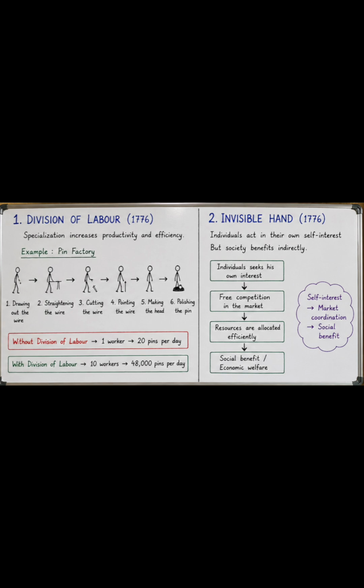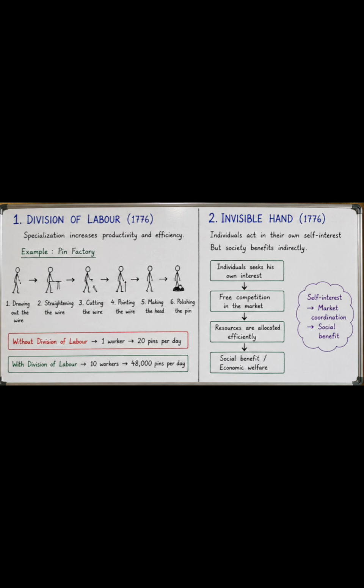So let's learn in detail the theory of division of labor. Specialization increases productivity and efficiency. How? Let's consider the example of a pin factory where one person is drawing out the wire, another is straightening the wire, the third is cutting the wire, and the fourth is pointing the wire. The fifth is making the heads, and the last one is polishing the pins, meaning everyone has his own work.